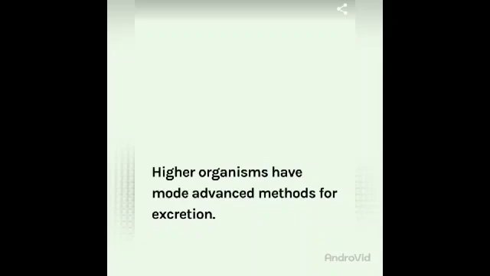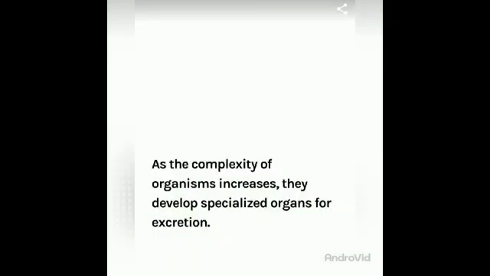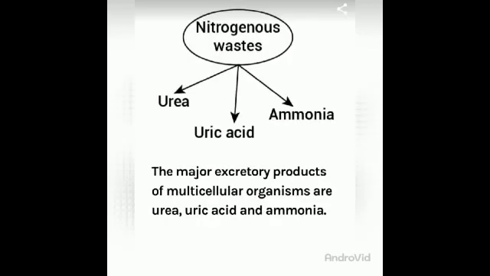advanced methods of excretion. As the complexity of organisms increases, they develop a specialized organ for the process of excretion. Here three types of nitrogenous waste are found. One is urea, second is uric acid, and third is ammonia. These three types of nitrogenous waste are rich in nitrogen content.